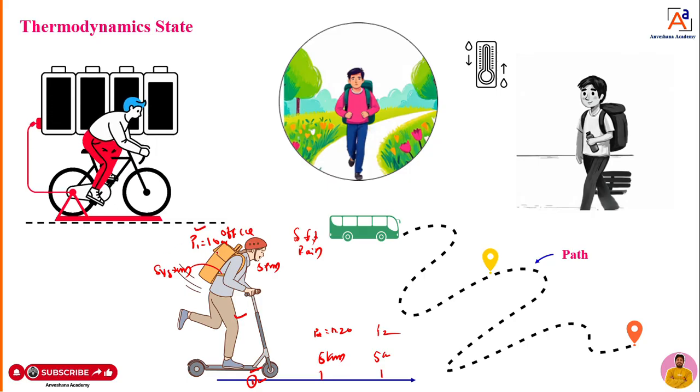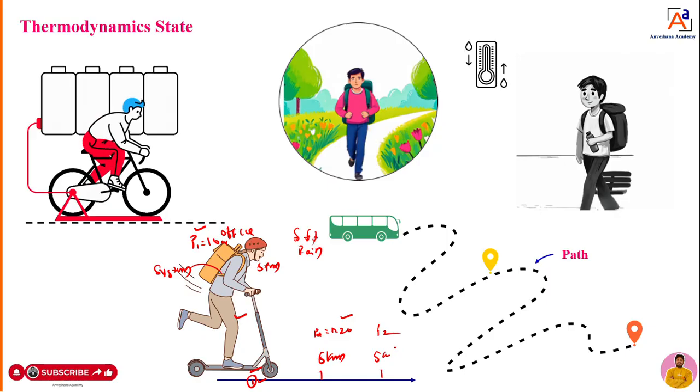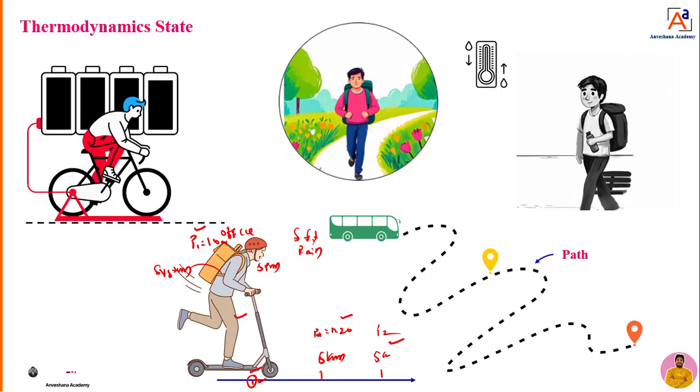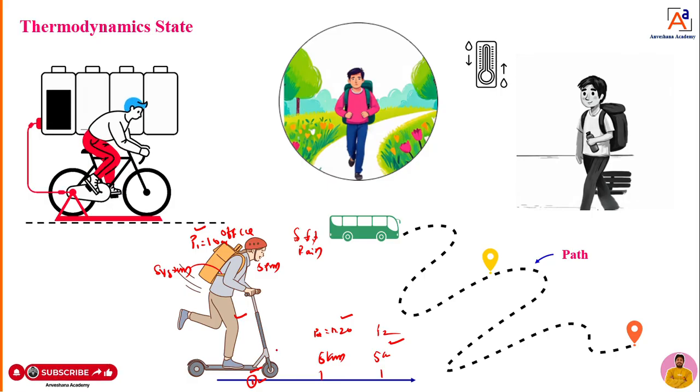The pressure at the initial point is 1. When he crosses 5 kilometers, pressure is increased a little bit. When he crosses some other 5 kilometers, again the pressure is changed. That means at different points you can see different conditions of the system. That is nothing but the state we can say. Okay, one example.